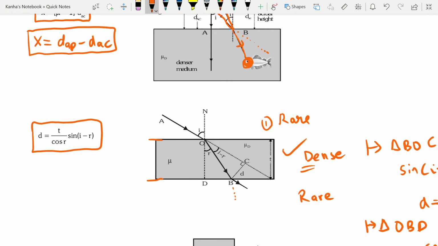Okay, t was what? t was the thickness of the slab. So in the questions you will be given the thickness of the slab and some of the angles, and you will be asked to find the lateral shift that is there.